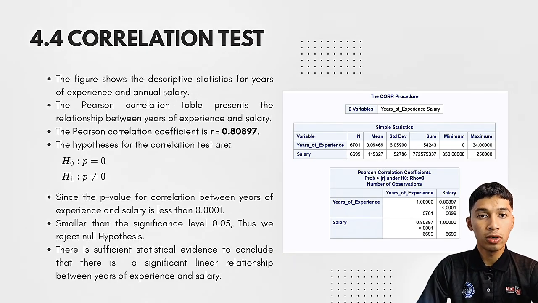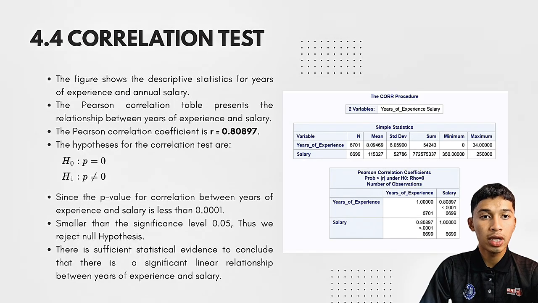Part 4.4 is the correlation test. The figures show the descriptive statistics for years of experience and annual salary. The correlation table presents the relation between years of experience and salary, and the correlation coefficient is R equal to 0.80897. The hypothesis for the correlation is H null: rho equal to 0 and H1: rho not equal to 0.